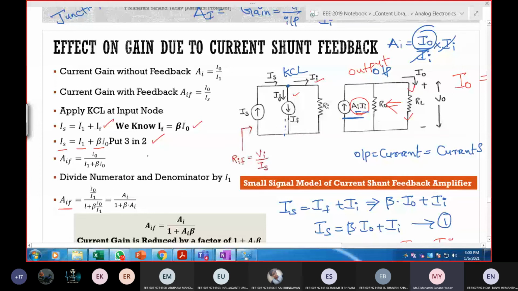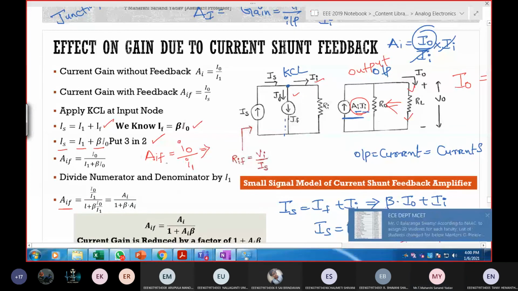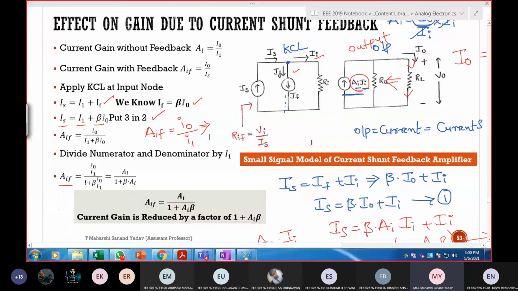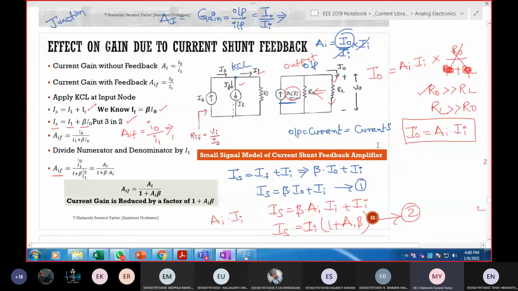And see this expression now. Gain with feedback is defined as a ratio of output by input. So I want the output expression. For that, I made use of voltage division rule or current division rule.